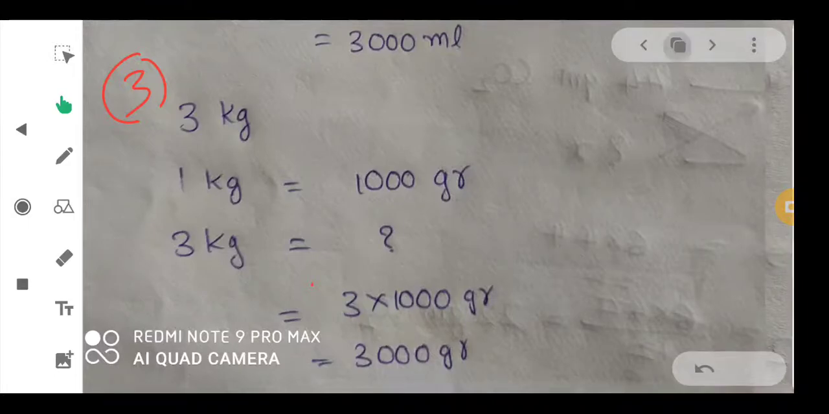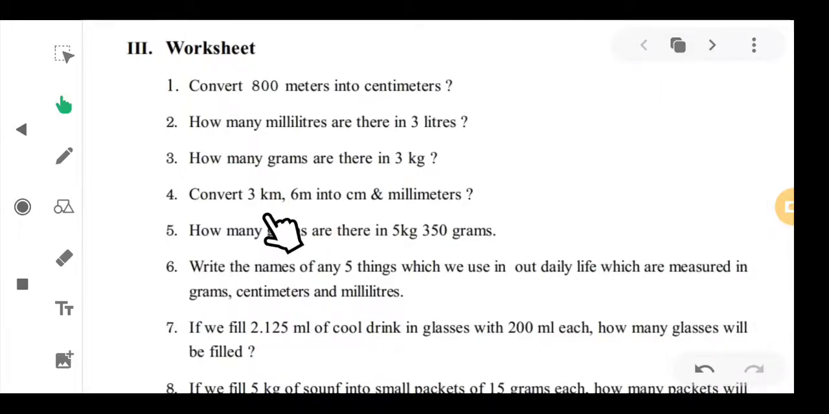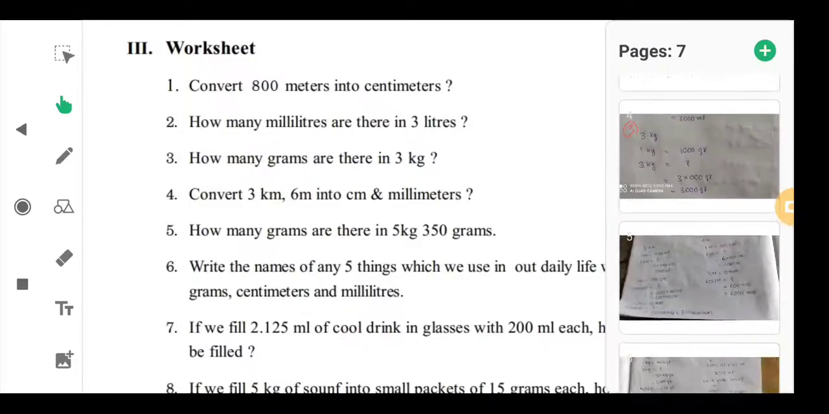Okay. So, next question, fourth one, convert 3 kilometers and 6 meters into centimeters and also millimeters. So, in this problem first of all we have to convert these kilometers into meters, after that we have to convert in centimeters, after that we have to convert in millimeters also, and this 6 meters we have to convert in centimeters and millimeters. Okay. Now, see this.